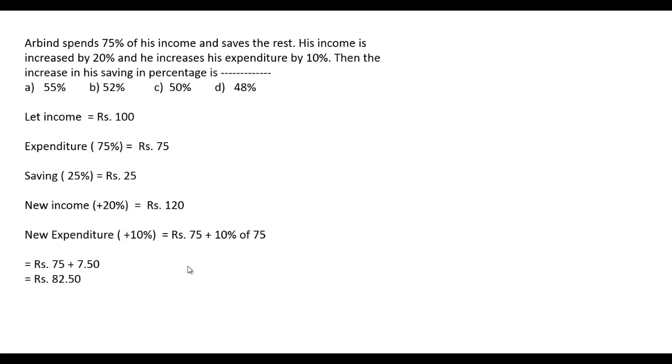Therefore he spends rupees 82.50 as his income increases by 20%.